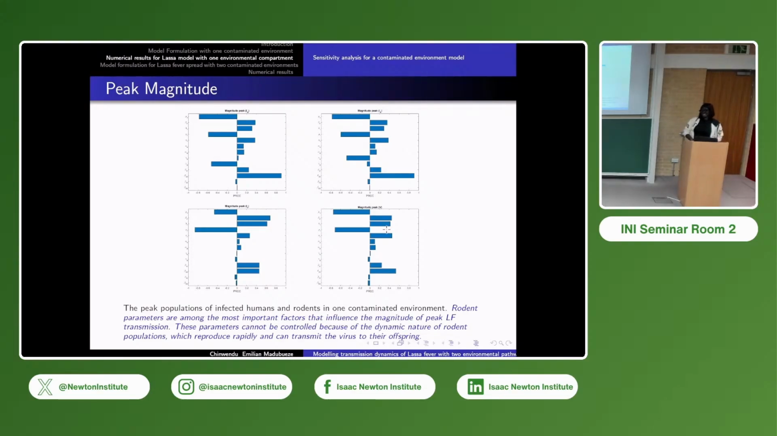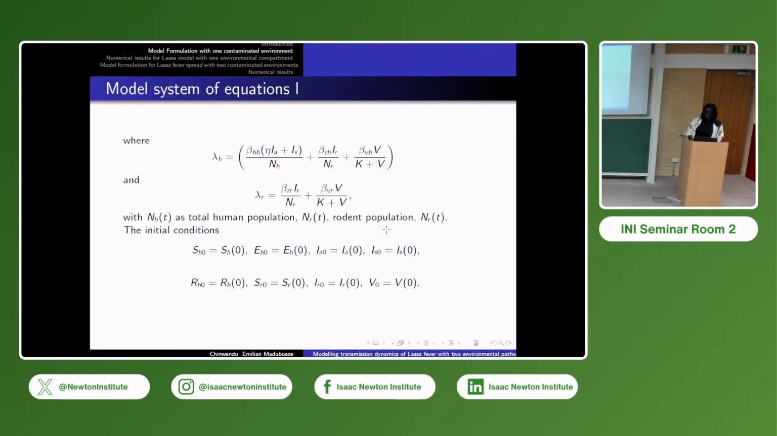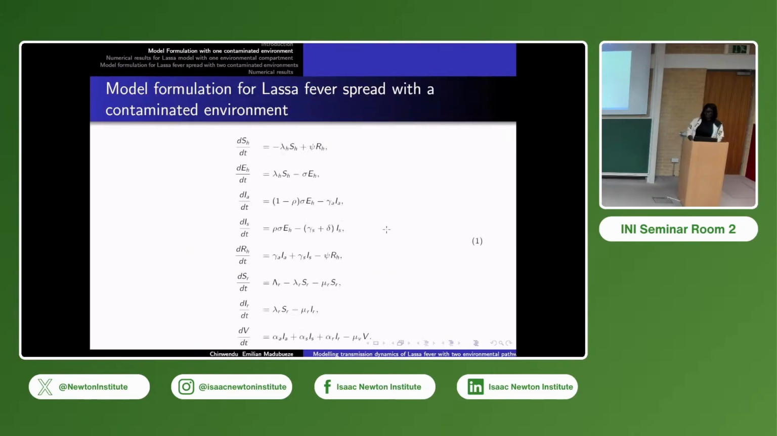Yeah, you can ask this. Can you come back to the system of equations? I mean, yeah, this one. Yeah, because you passed a bit quickly. Okay. I just wanted to look at this equation.